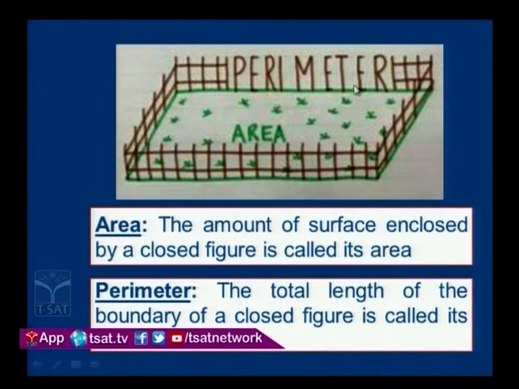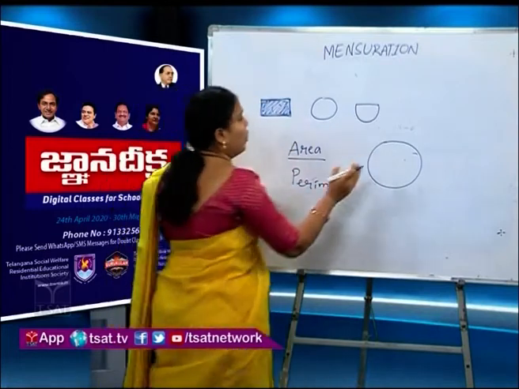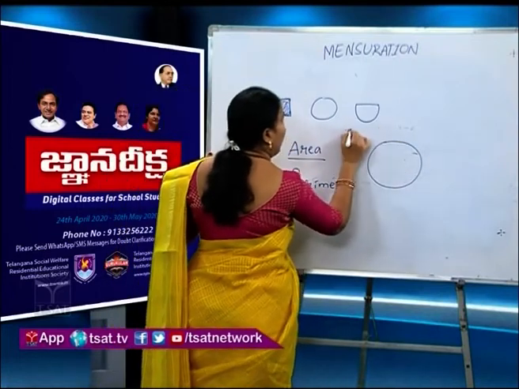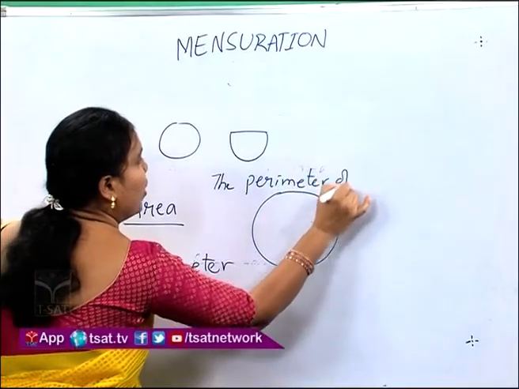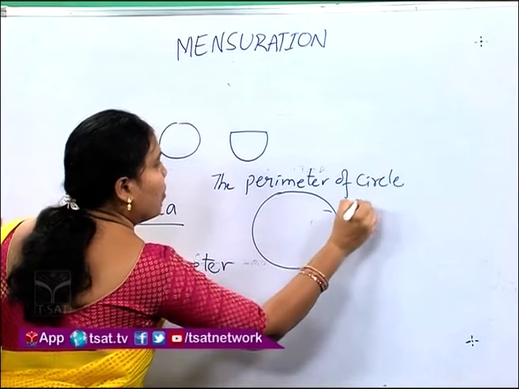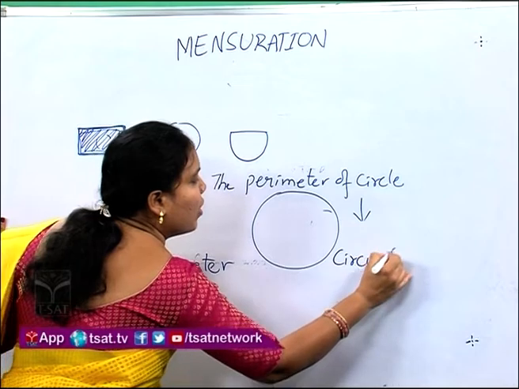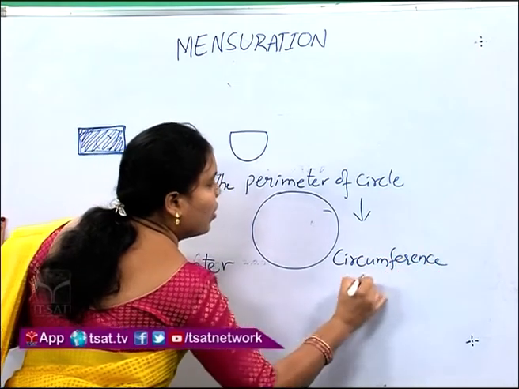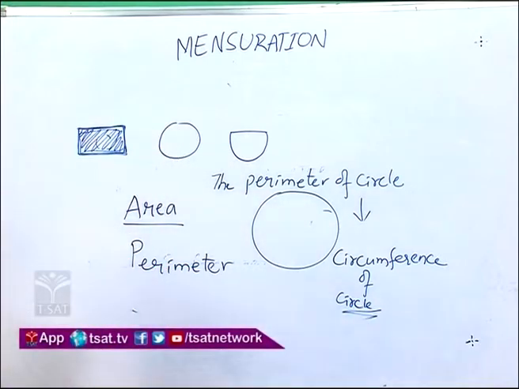For example, if we take a circle, the perimeter of a circle we call the circumference of the circle. Is it clear? Right.